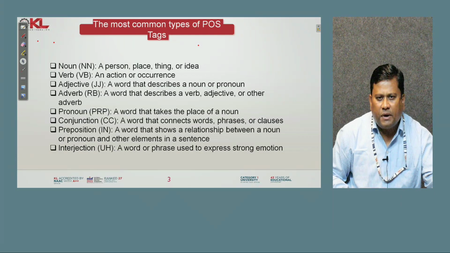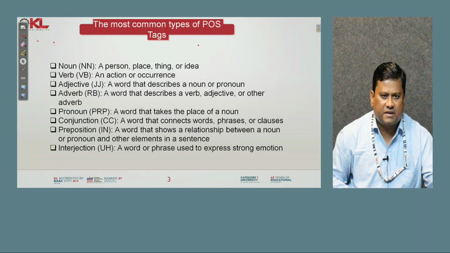The most common types of POS tags are: noun, a person, a place, a thing or an idea; verb, an action or occurrence; adjective, a word that describes a noun or pronoun; adverb, a word that describes a verb, adjective or other adverbs; pronoun, a word that takes the place of a noun; and conjunctions, prepositions, interjections. So these are the most common types of POS tags.